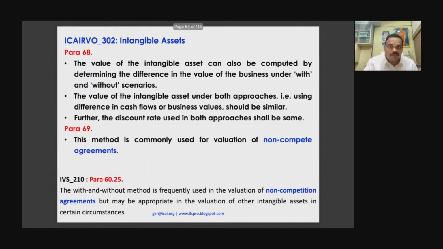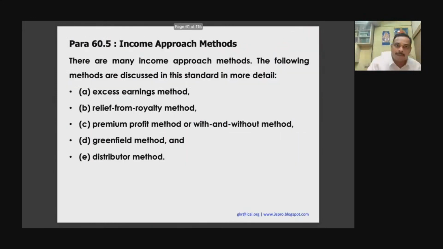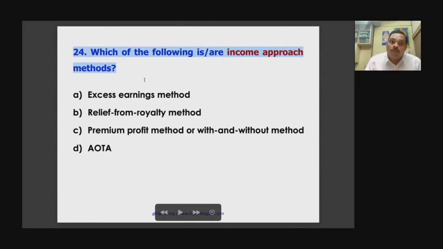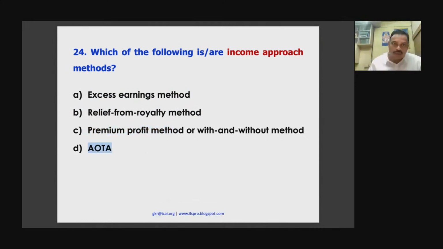Okay, now I'll take you to the question. For now there is a question on methods alone, then I'll go inside the method. Which of the following are income approach methods? Excess earning, or relief from royalty, or premium profit. All 3. Okay, all of the above. So, option D. Okay, good.